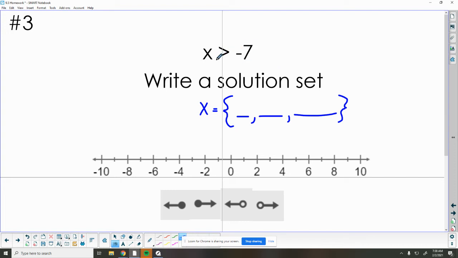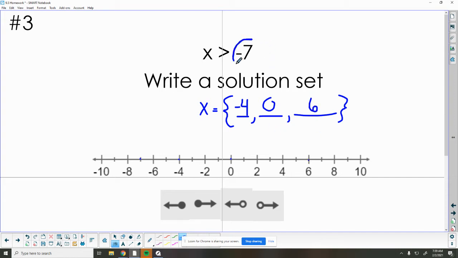Can it be -7? No, because there's no equal sign. Looking at my number line, I'm here at -7, and I want to get bigger than -7. So I'm going to list -4 is bigger, 0 is bigger.